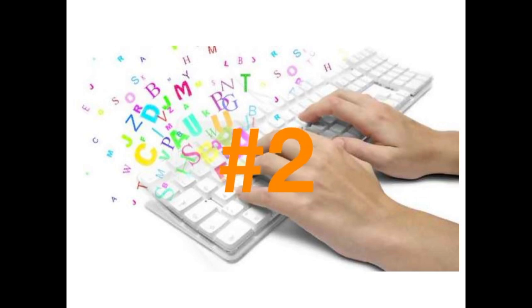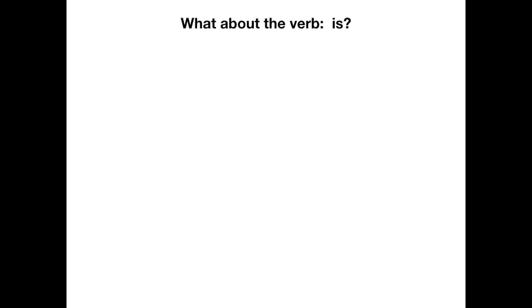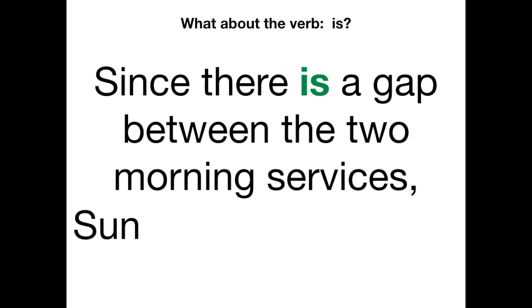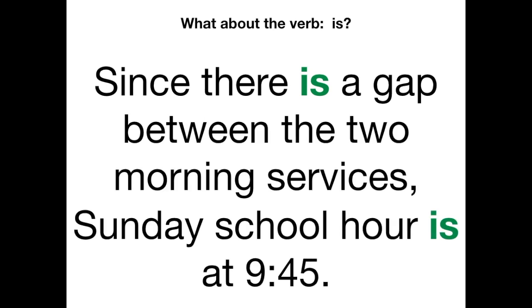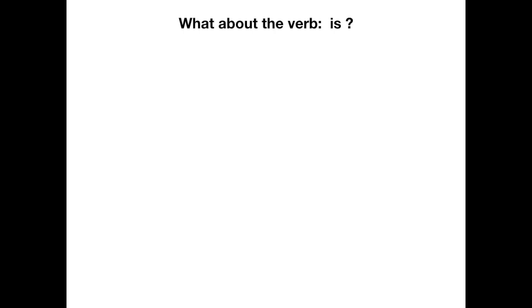All right, let's move on to error number 2. What about the verb is? Well, if you have been in any of my classes before, you know that the verb is not the one you want to continually write with. So let's look at some examples and see how we might fix them. Here's one. Since there is a gap between the two morning services, Sunday school hour is at 9:45. Here is an example of how we can get rid of the word is and even make it a little easier to understand.